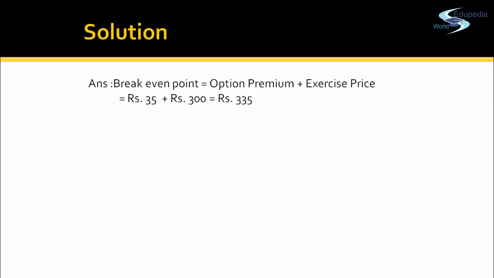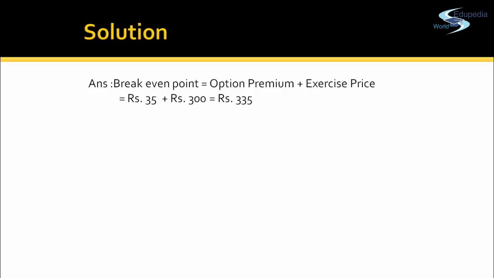Now, if I talk about the option writer, let's say in our example it was me. So what is the profit that I have? It is limited to the extent of the premium I have received. Because if the holder has a loss, they are not going to exercise the option. And what about the loss? If the price has risen to 400, then the holder can have a gain of 65 and I will incur a loss of rupees 65. So for an option writer, there is a limited profit but an unlimited loss that could be incurred.